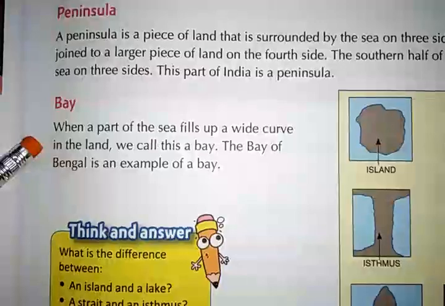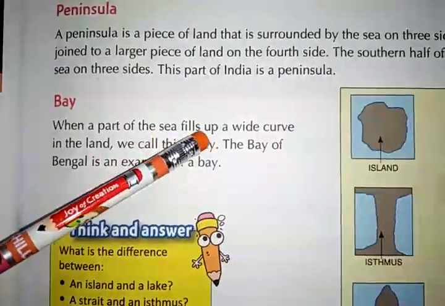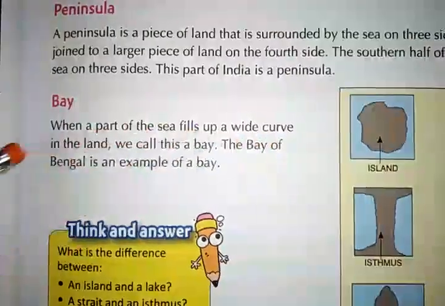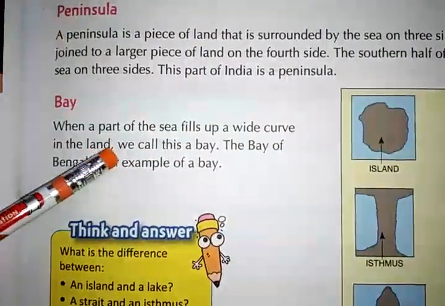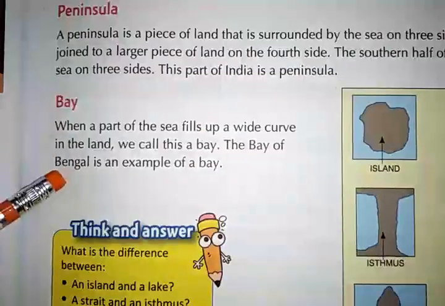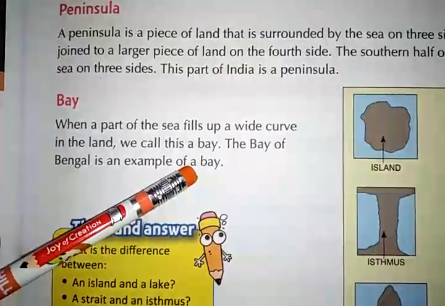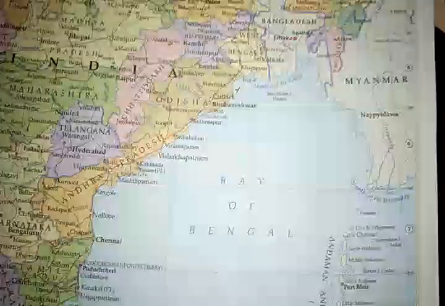Bay. When a part of the sea fills up a wide curve in the land, we call this a bay. The Bay of Bengal is an example of a bay. Let us have a look at the map.